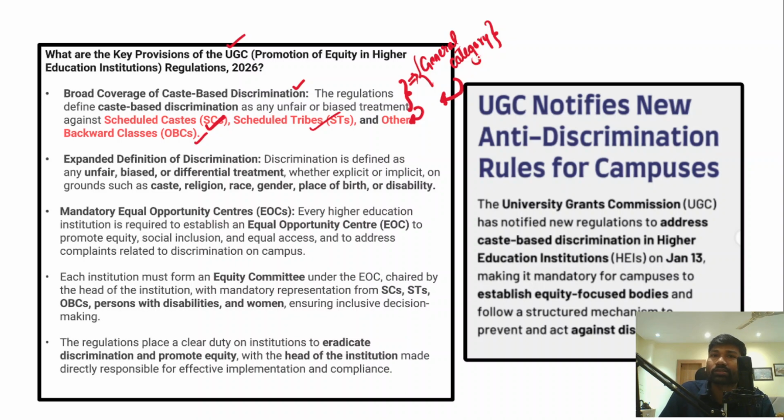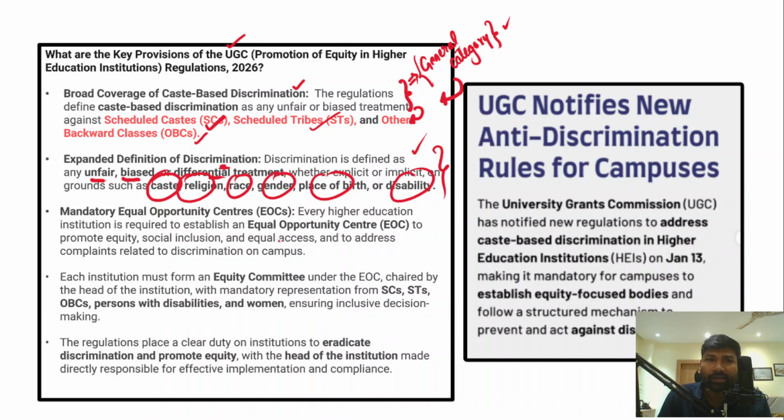So this could be one reason. The second reason is the expanded definition of discrimination against SC, STs and other backward classes, because discrimination is defined as unfair, biased and differential treatment, whether explicit or implicit, on grounds like caste, religion, race, gender, place of birth and disability. So there is a wider definition of what constitutes discrimination.